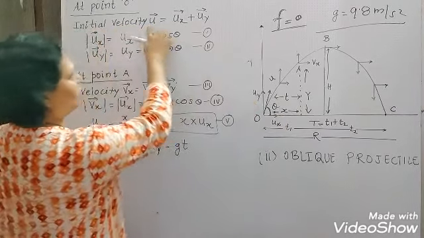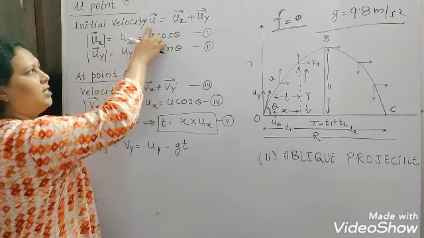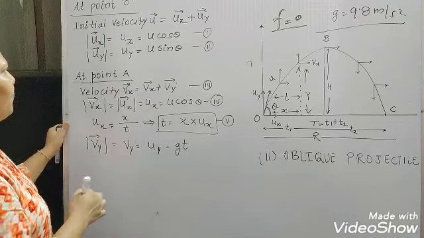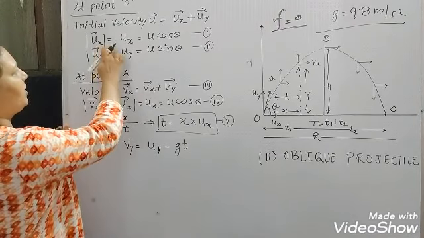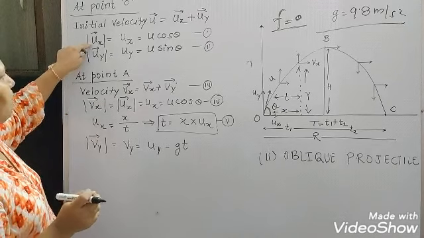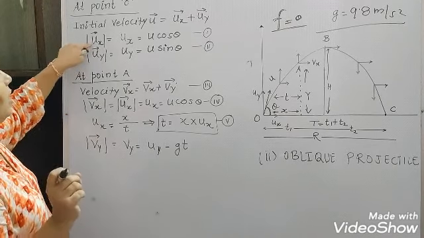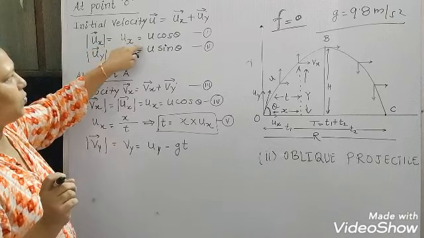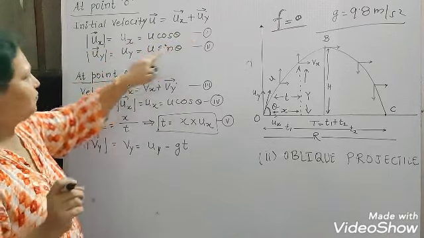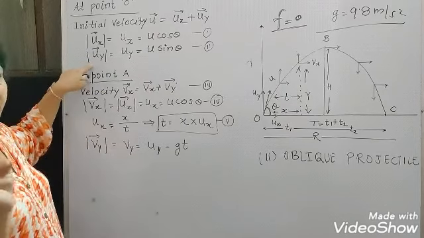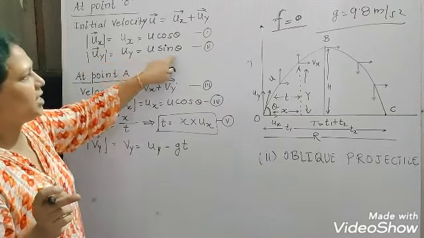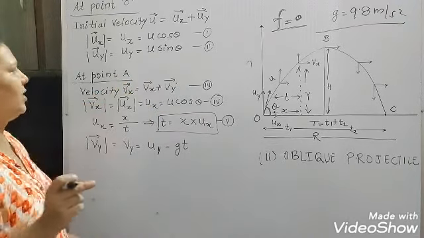So u is the resultant velocity of ux and uy. The magnitude of the horizontal component is ux equal to u cos theta. We'll write this as equation 1. Then uy, the vertical component, is uy equal to u sin theta, and this is the second equation.